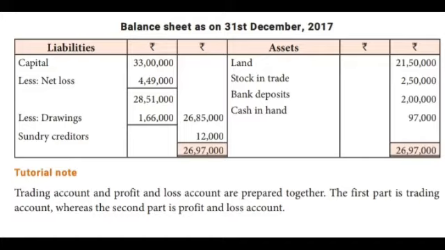Tutorial note: the trading account and the profit and loss account are prepared together. The first part is the trading account, whereas the second part is the P&L account. Okay children, in this very important chapter, trial balance and final accounts are very important. So please go through it, read the theory and do the sums. Now let's see exercise sums 9 and 12 at the end of the theory. Let's see exercise number 9, children.